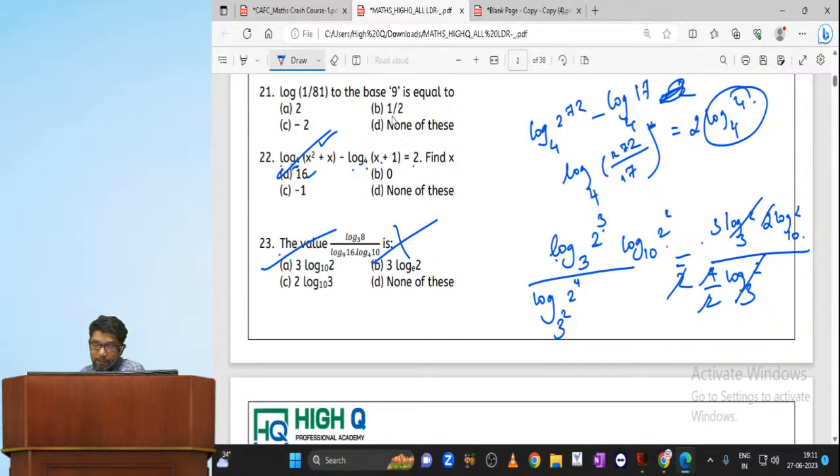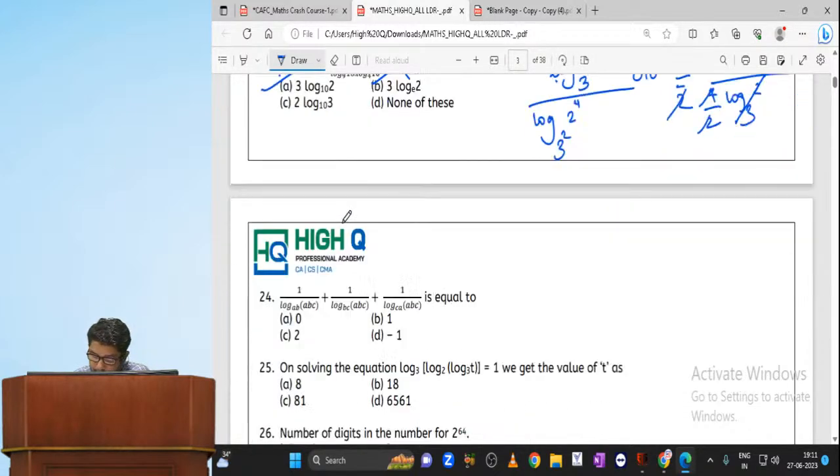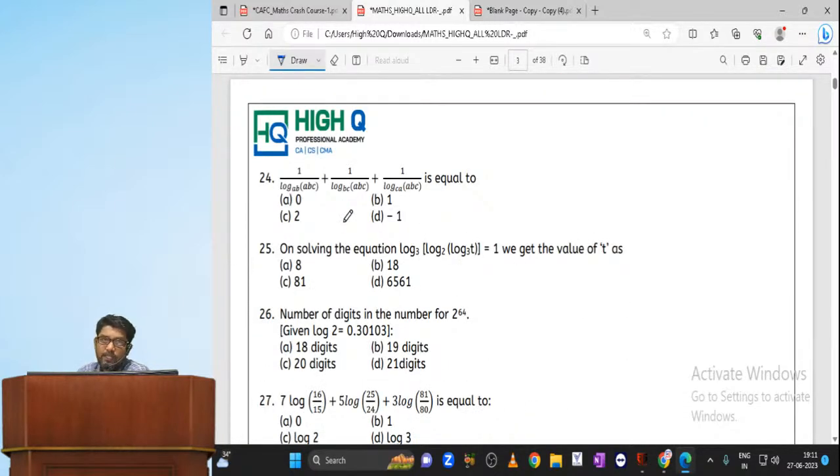3 log 2 to the base 10 is pending. Am I right, my dear? Now, see, whenever you see this kind of different bases, always go for the change of base rule. 1 by log ABC. And one more rule: whenever you see log in the denominator, always go to the reciprocal. 1 by log ABC to the base AB.